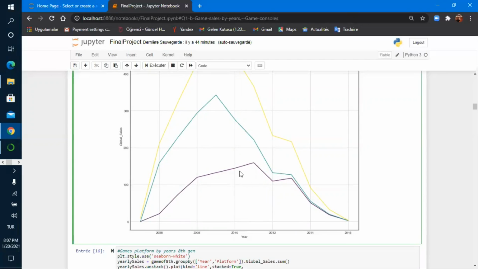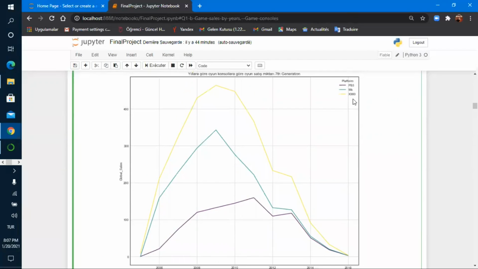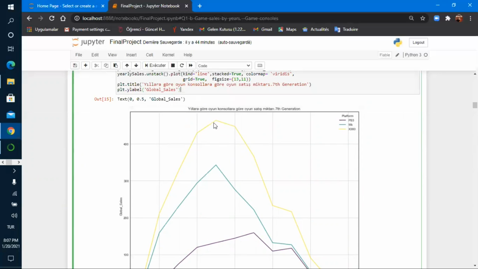We can see here that the 360 hit the top. It shows on this graph that the 360 dominates the market. That's what we can read from this graph.